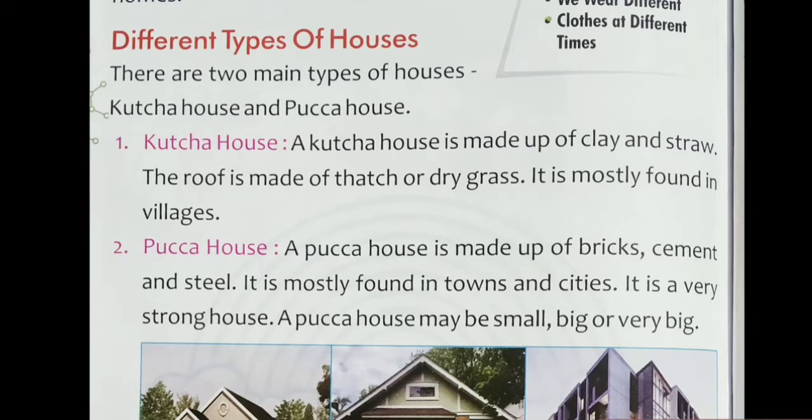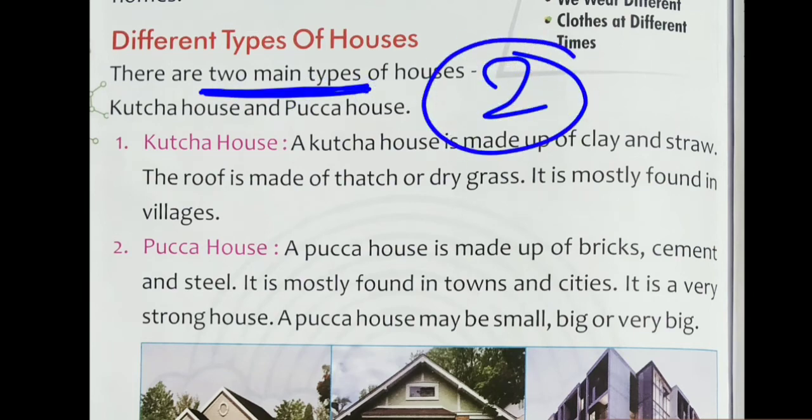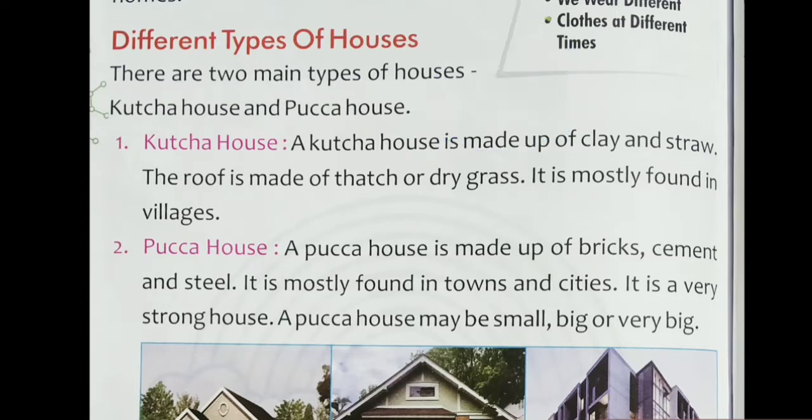Now tell me, what is a kacha house? Do you have any idea? Okay, I am telling here. First you have to learn that there are two main types. How many types, bachcho? Two main types. Yes, two types. So there are two main types of house: kacha house and pakka house. I repeat, kacha house and pakka house.